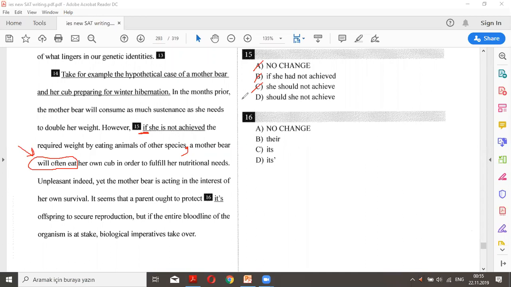Should she not achieve? Give me a second. What kind of structure is this? However, should she not achieve the required weight by eating animals of other species, a mother bear will often eat her own cub in order to fulfill her needs. This is correct, but why? Let's try to discover why.